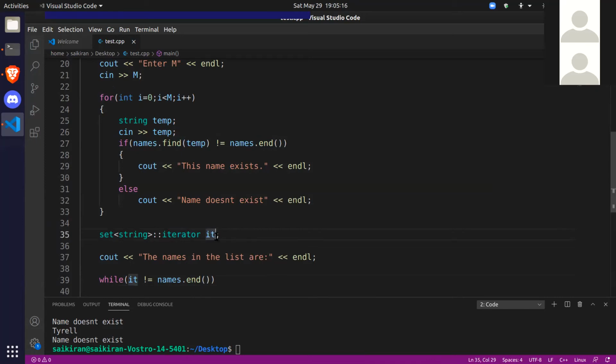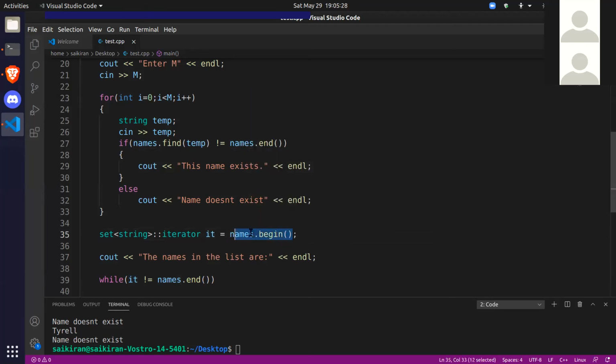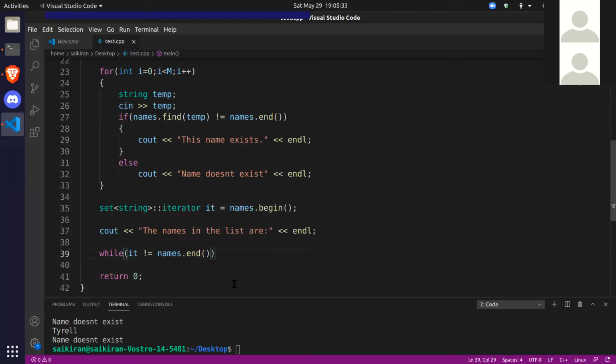The first element that it should point to is the first name in the set. So the initial value of IT should be names.begin. names.begin will return an iterator to the first element of the names set. And while this pointer has not reached the end of the set, print each element.